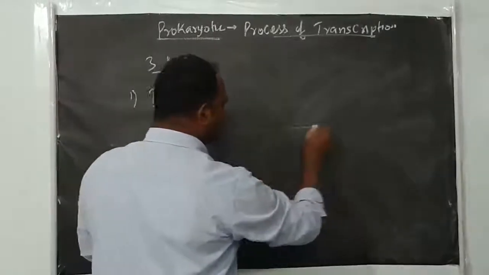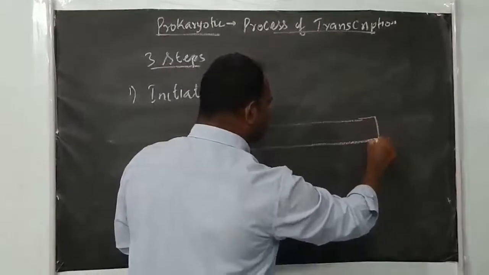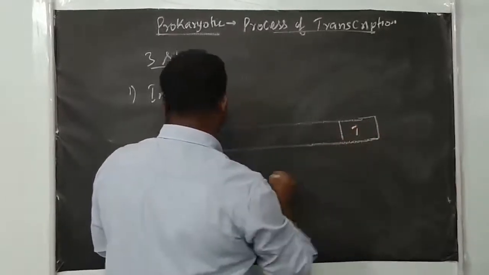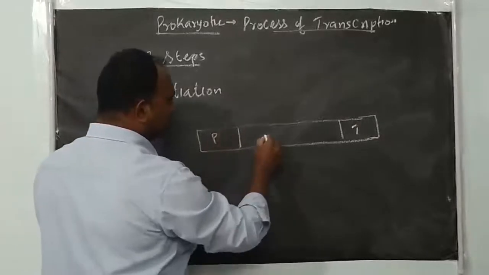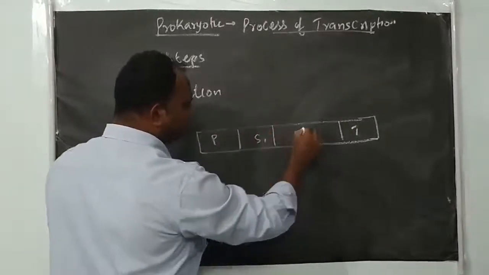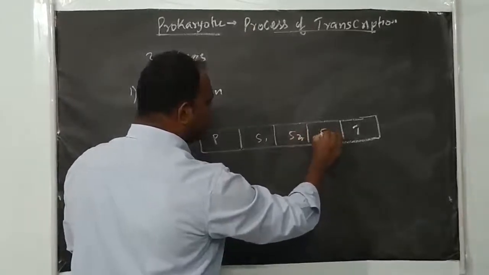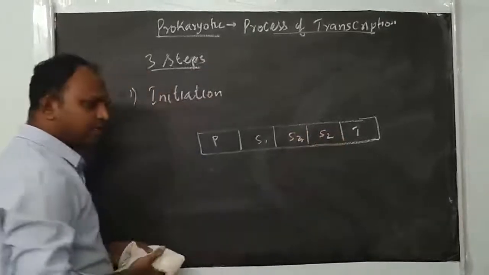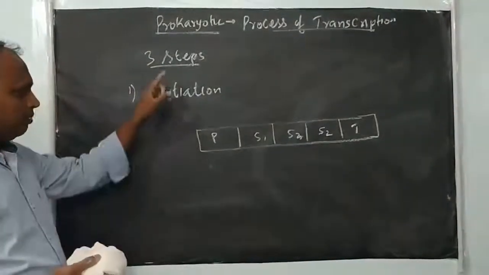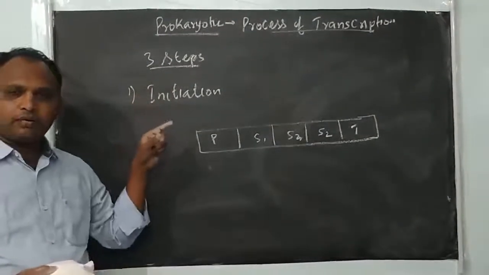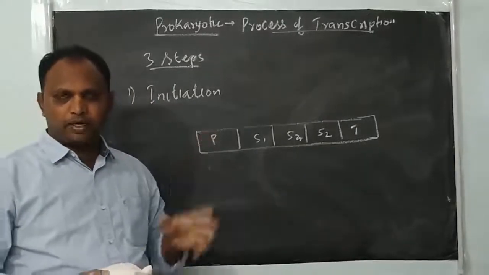We know that the transcription process is catalyzed by RNA polymerase. In a transcriptional unit, the RNA polymerase binding site is called the promoter sequence. In the previous video we studied the prokaryotic promoter and the eukaryotic promoter.